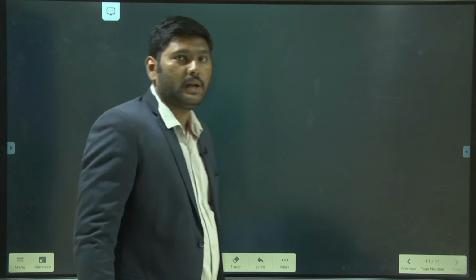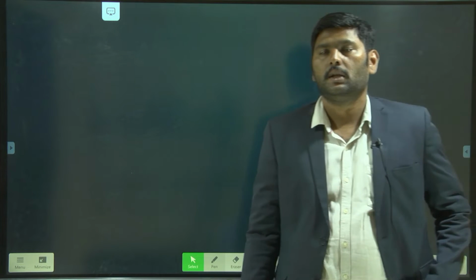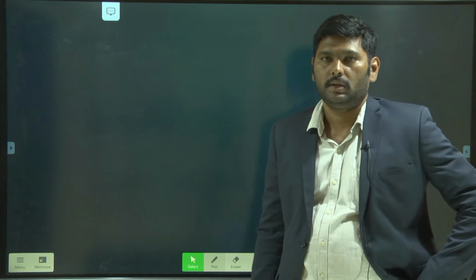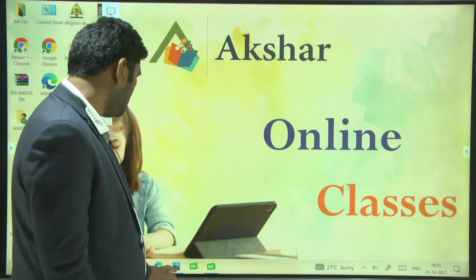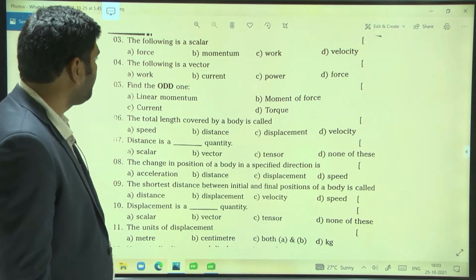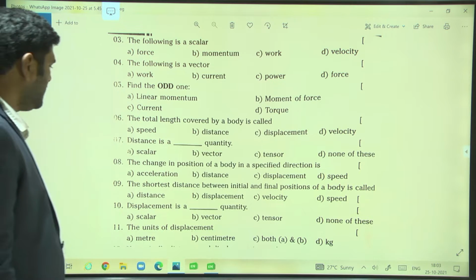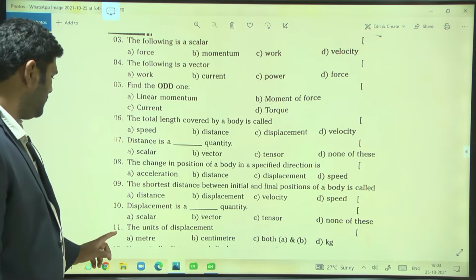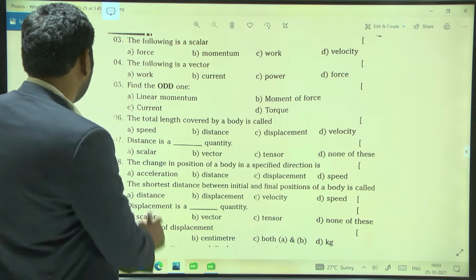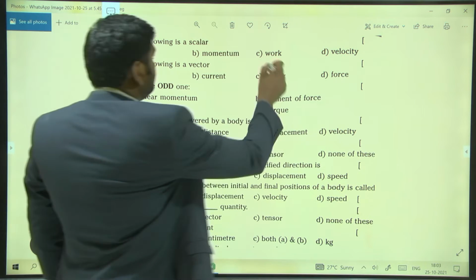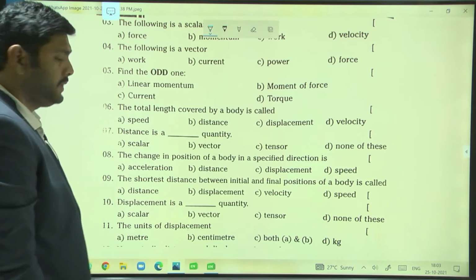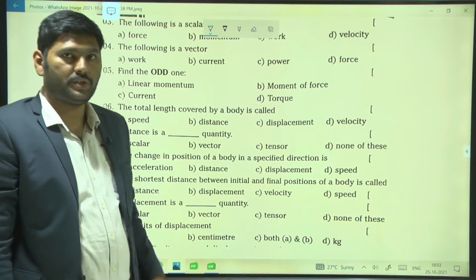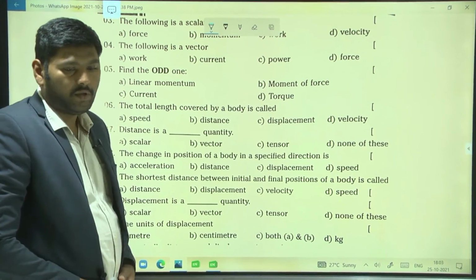On the last day I completed distance. Now I will explain displacement. In displacement, I will ask you some questions. Look here. Can you tell me, what is the seventh question's answer? Anyone, tell me the seventh question's answer.